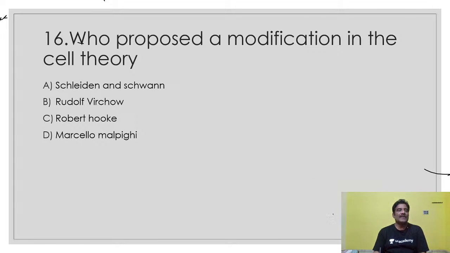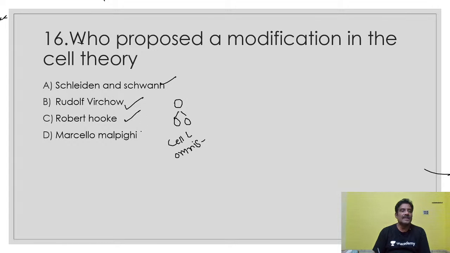According to Rudolf Virchow, pre-existing cells are those from which new cells are born. This is also called the cell lineage theory. So Rudolf Virchow is the correct answer. Schleiden and Schwann gave the cell theory. Robert Hooke discovered the cell. Marcello Malpighi, you know very well, studied plant tissues.